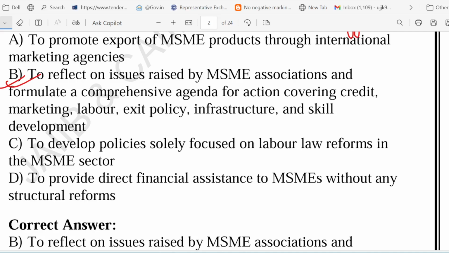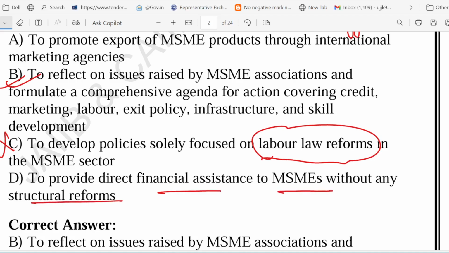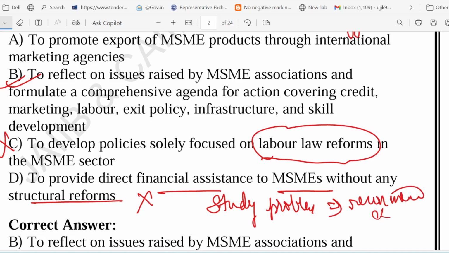Now option number C says to develop policies solely focused on labor law. It is again wrong. Labor law reform was just one part of this. If the task force only focused on labor, it would miss bigger issues like credit and infrastructure. Option D says to provide direct financing assistance to MSME without any structural reform. This is also incorrect. Why? Because the task force did not give out money directly. Instead, its job was to study the problem first. After studying the problem, they would recommend the changes. So the correct answer to this question is option number B.